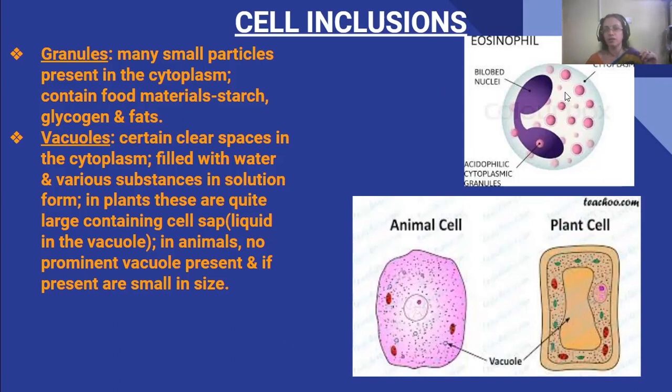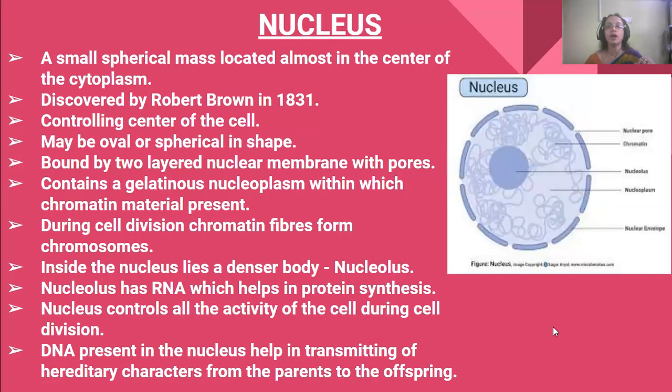Here you can see the eosinophil, which has certain granules present. And this is the picture of the vacuole. It is inconspicuous in the animal cell, but very large in the plant cell.